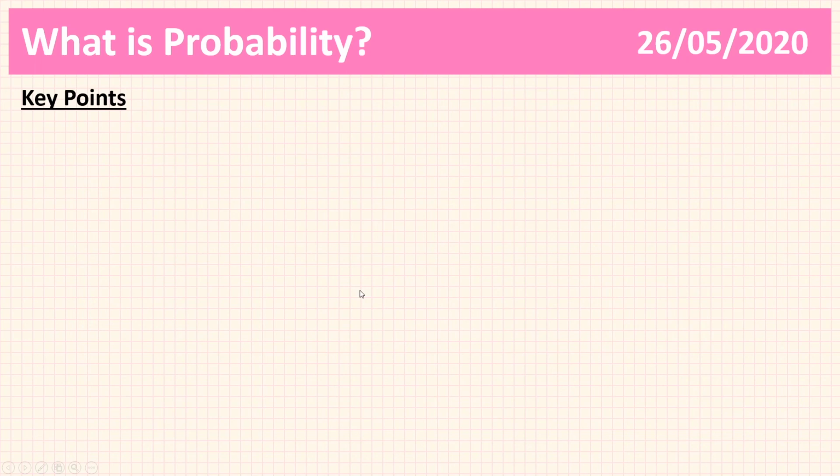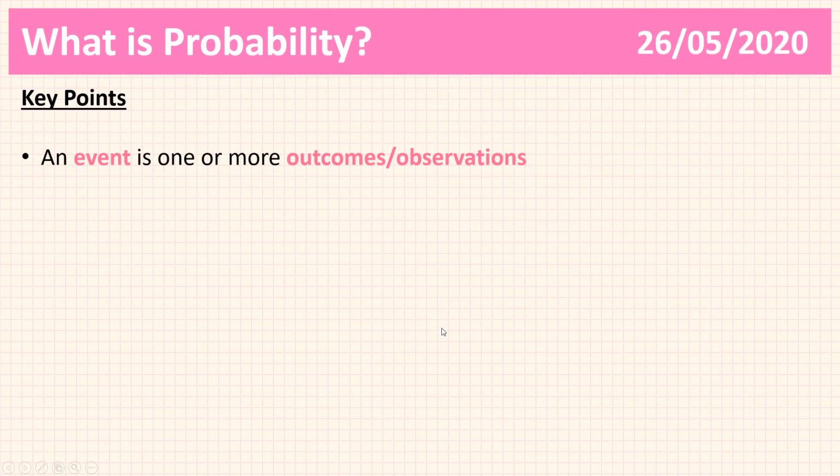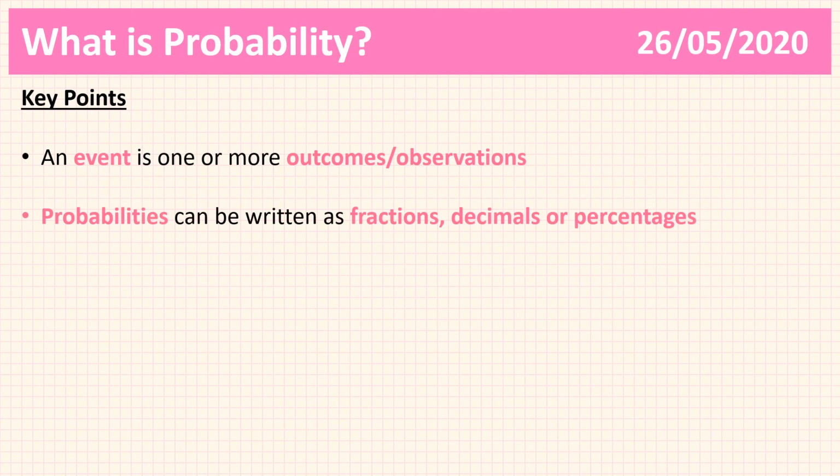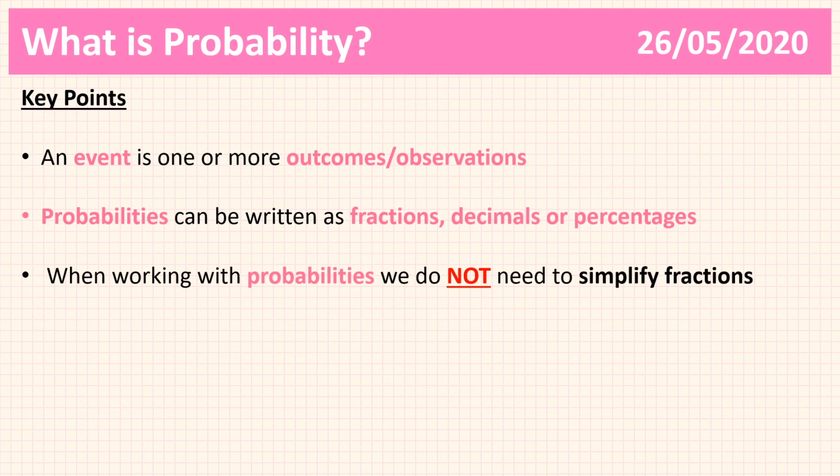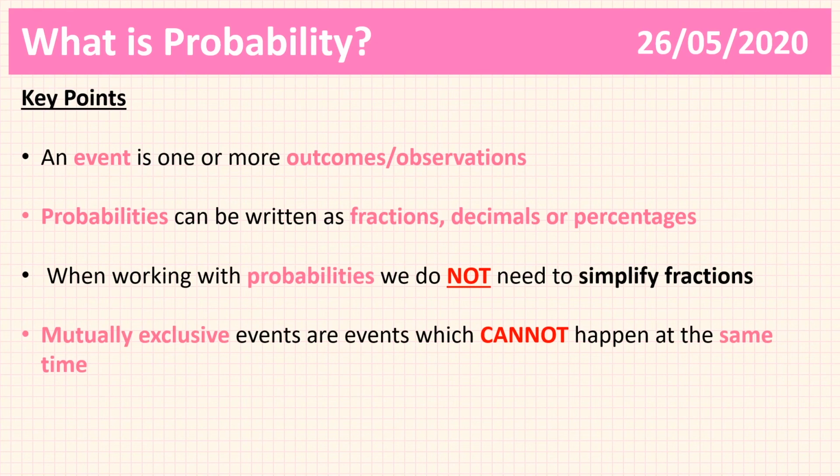Now, before we round off this video, just to give you some key points to take away. The key things to take away from this video are as follows. An event is one or more observations or outcomes. Probabilities can be written as fractions, decimals, and percentages. When working with probabilities, we do not need to simplify the fractions. Mutually exclusive events are events which cannot happen at the same time, and mutually exclusive events sum to 1 or 100. They are the key points from this video.